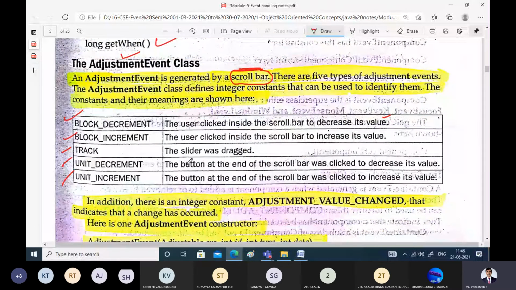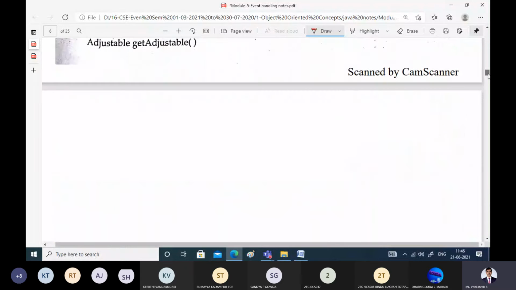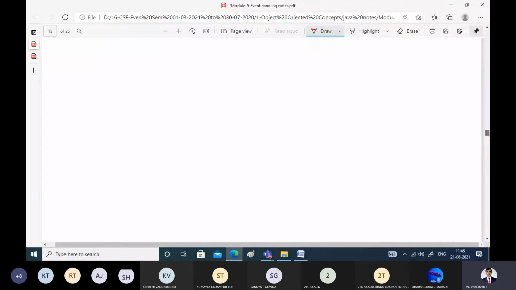Track will just track that the slider was dragged. This is the slider. Whenever you drag this slider, that will be monitored by the track constant.